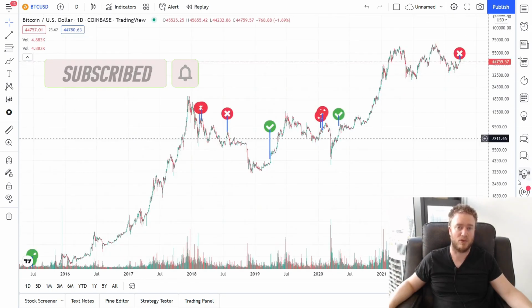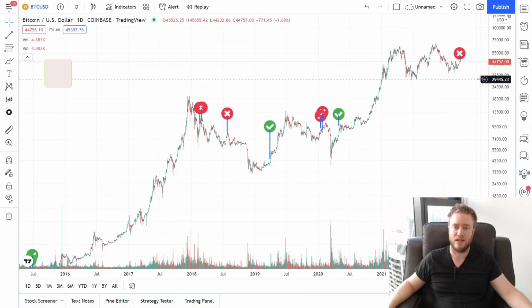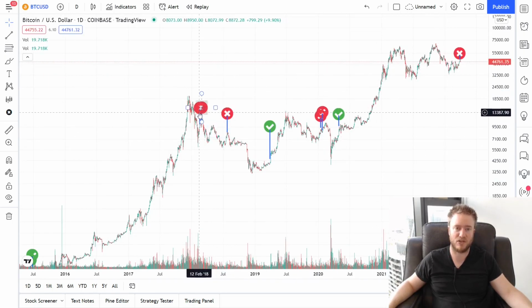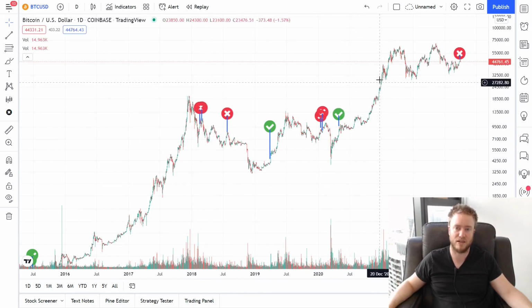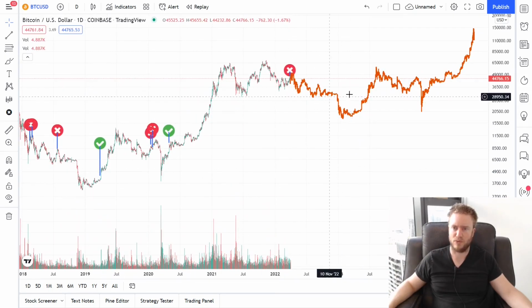So the other possible long-term scenario is basically that the next major peak will be multiple years away. Basically taking the price action from this first failed launch signal here and mapping it until the second major peak from a launch signal, which was up here. And what does that look like in terms of mapping it onto the price action today? So if we map that onto today's price, it would look something like this.